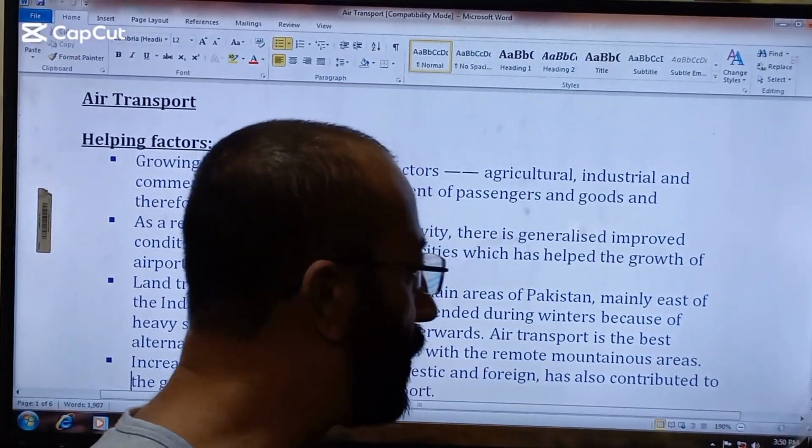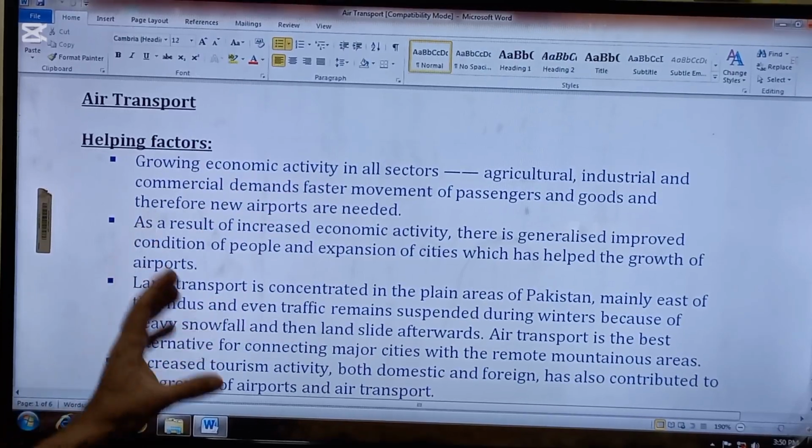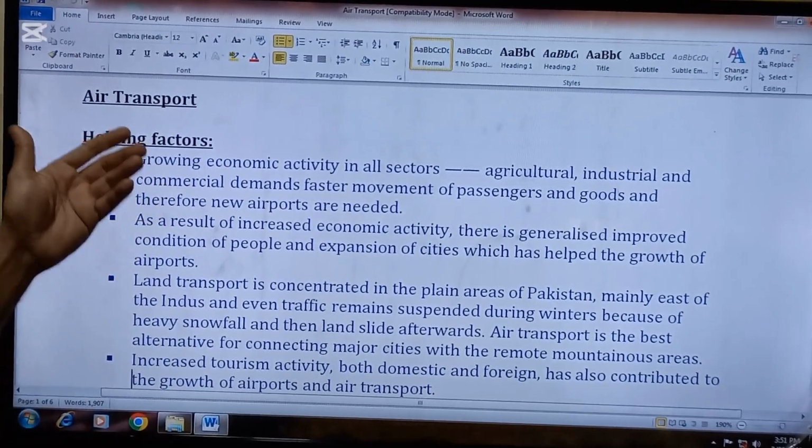Good morning, students. Beta, the new topic which we are going to start is air transport. First we will study the helping factors which help in air transport.